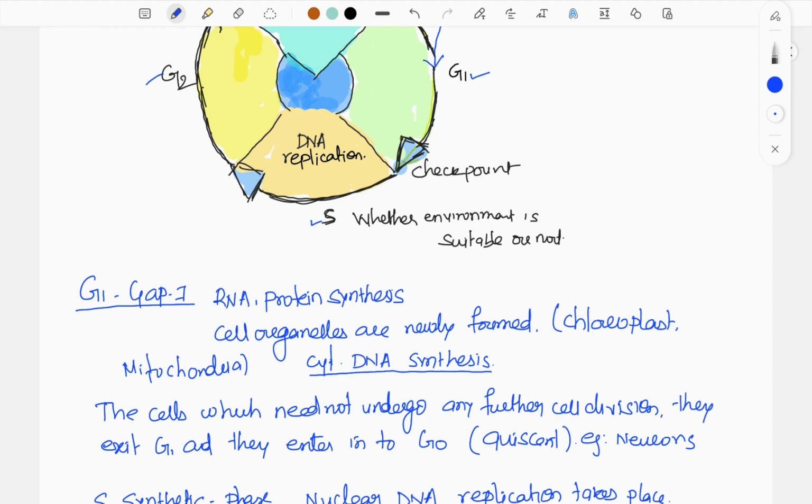They exit at the end of the G1 phase and enter into a resting phase called the quiescent stage. During the quiescent stage, the cells remain metabolically active, but they do not undergo any kind of cell division. That is the most important one. The cells which do not undergo any further cell division exit at the end of G1 to enter into G0, called the quiescent stage.